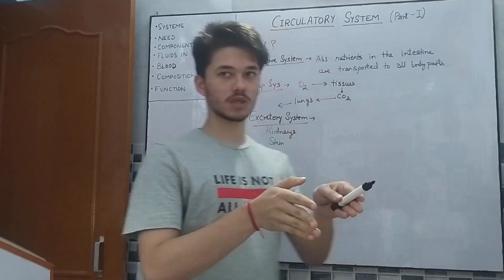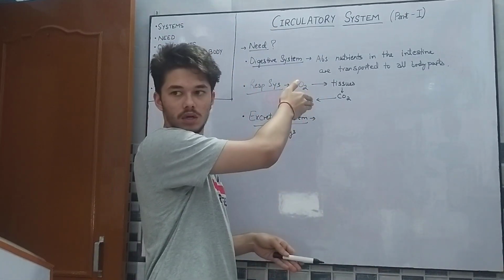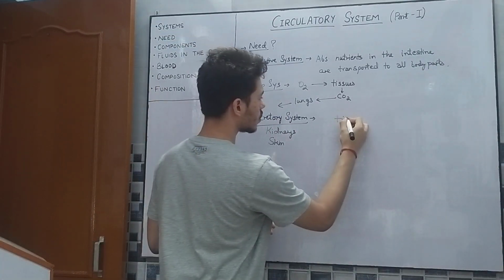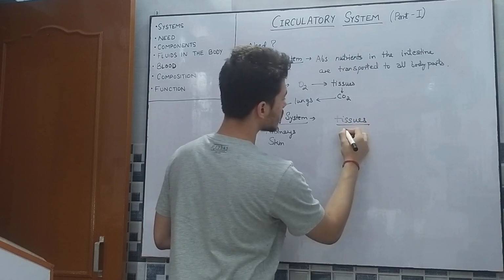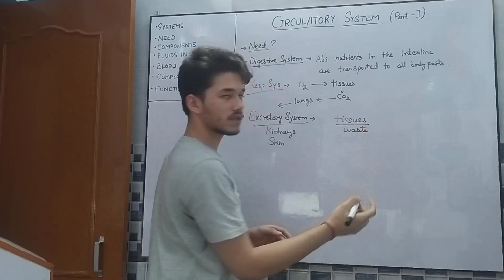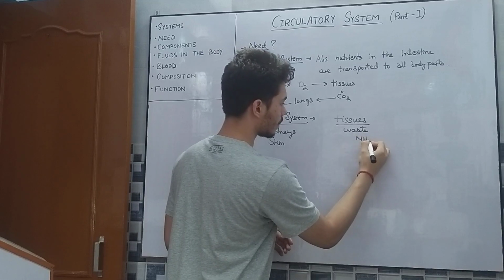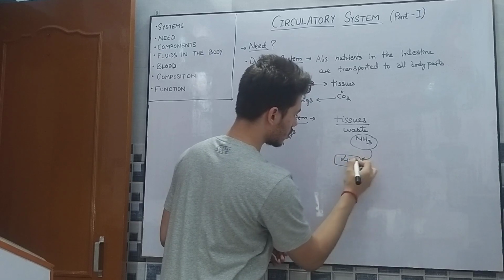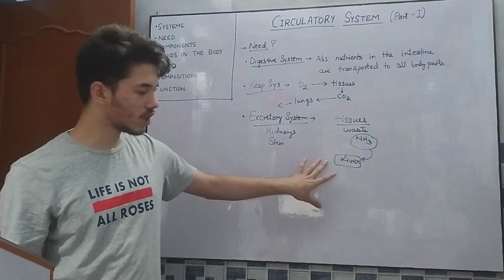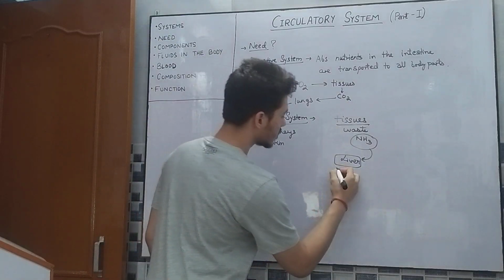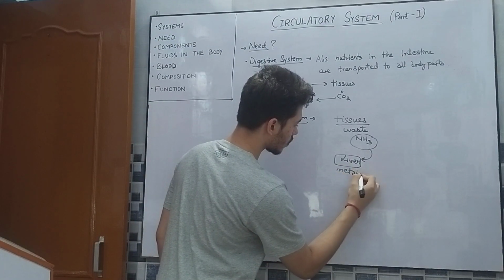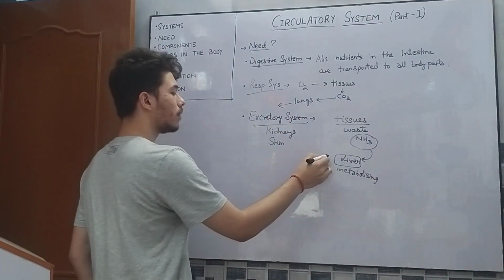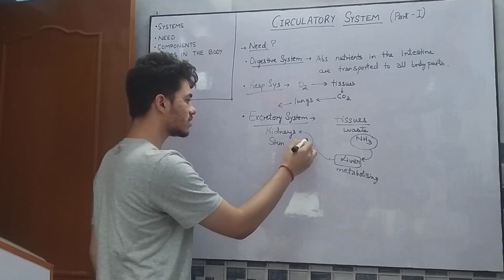When tissues use oxygen to produce energy, some waste product is generated. Mostly this waste is in the form of ammonia, which needs to be transported to the liver for metabolizing it, and then it is transported through the blood, that is the circulatory system, to the kidneys and skin.